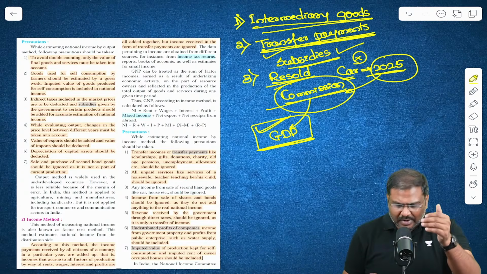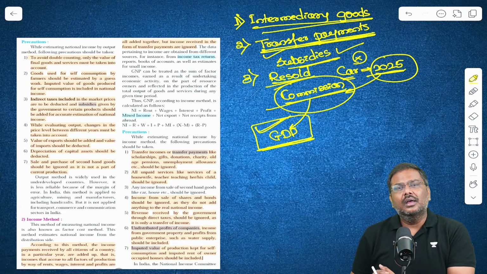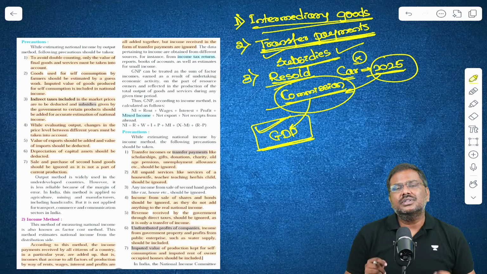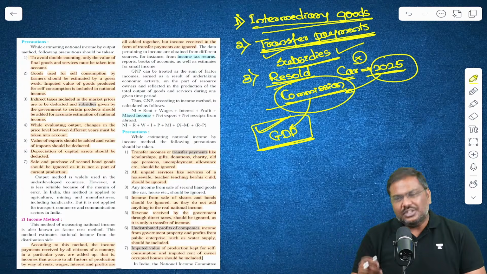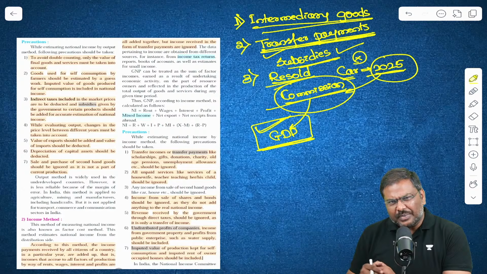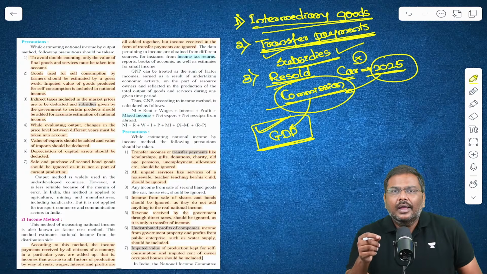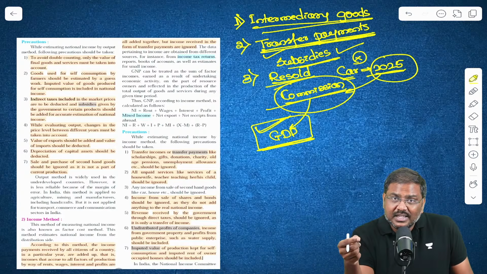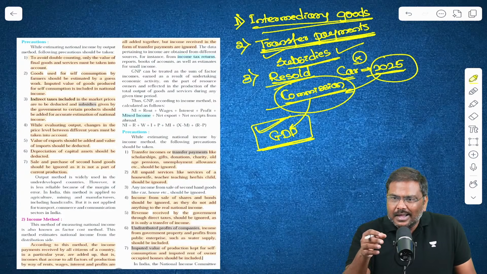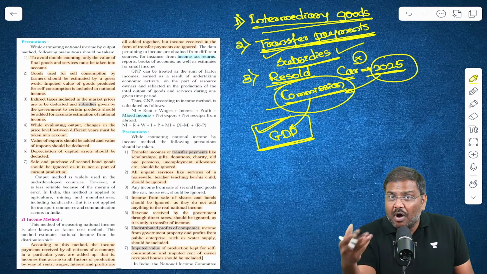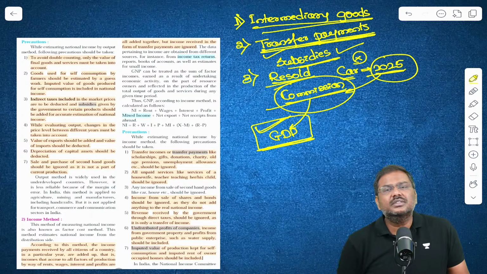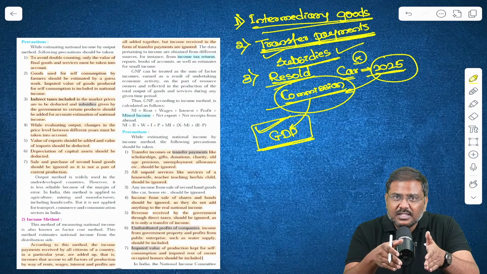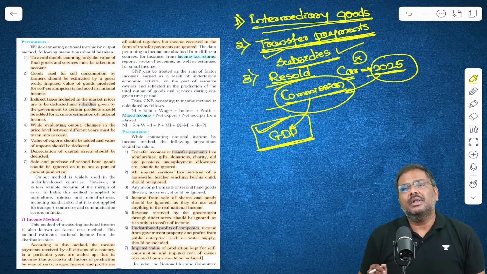So point number one, whenever you're talking about GDP, it doesn't provide you the information regarding the consumption of resources. Second, the GDP number that you calculate and talk about India's GDP does not provide you the information regarding the inequality that is present in the system. It doesn't give you information regarding poverty that is prevalent in the system. It doesn't give you information regarding how much money has been earned by how many people.